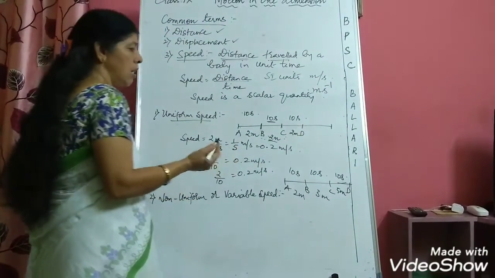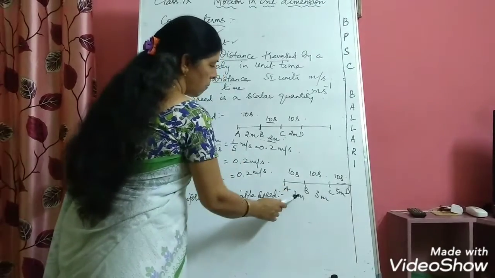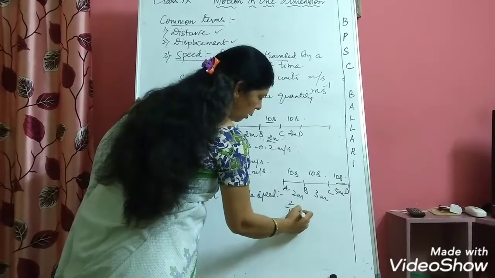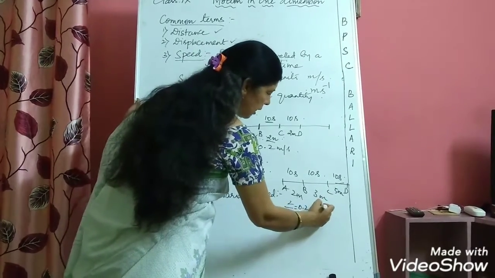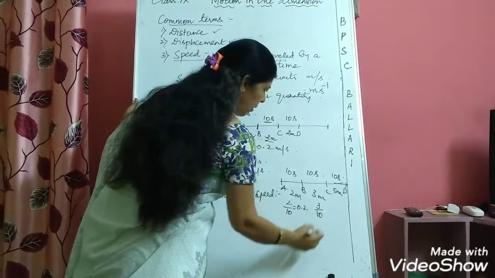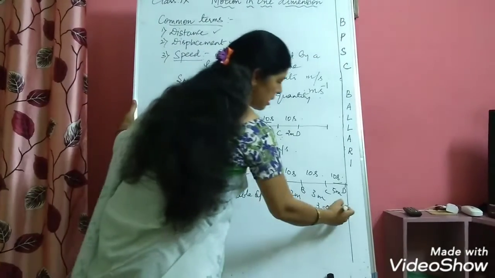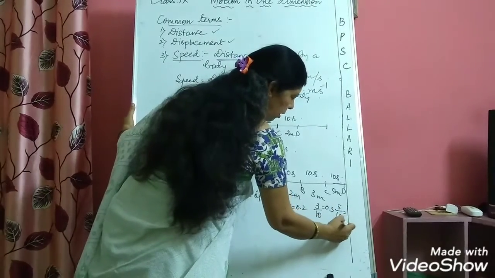Now just see what is the speed each time. Speed here will be 2 by 10, that will be equal to 0.2. In this case, it is 3 by 10, that will be equal to 0.3. Now in this case, the speed will be 5 by 10, that will be equal to 0.5.